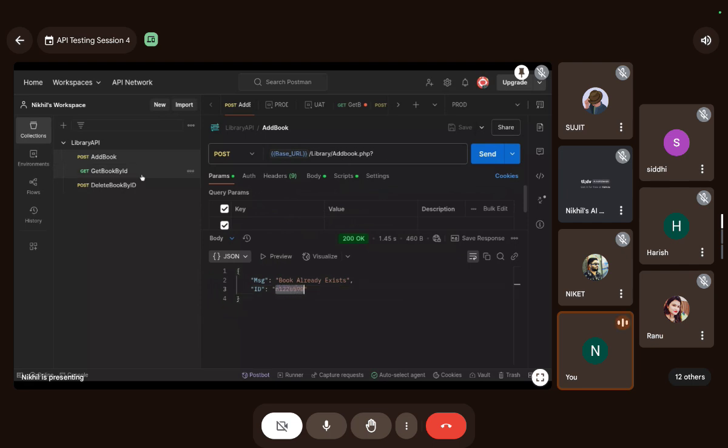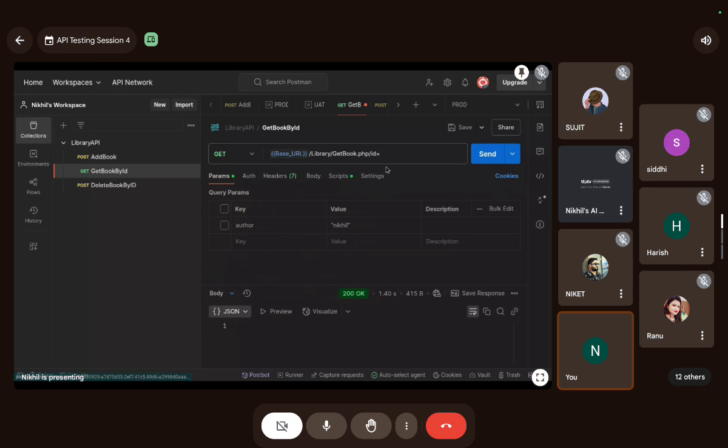Sujit bro, can you please check what that is? That's author name, Nikhil. Just a second. You can try this with author name. Yeah, it's written for me. Just try it. Capital A, that doesn't matter. It was author name, yeah.